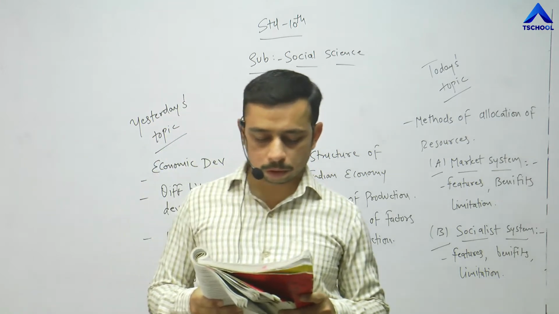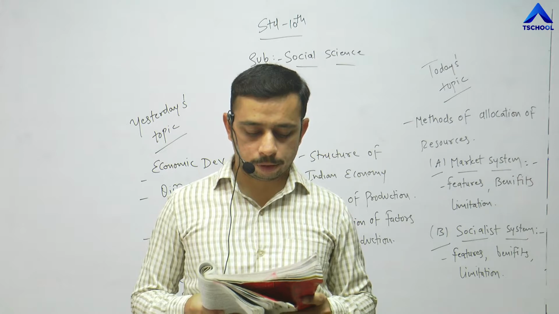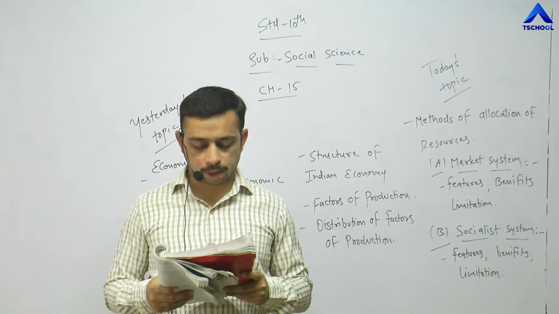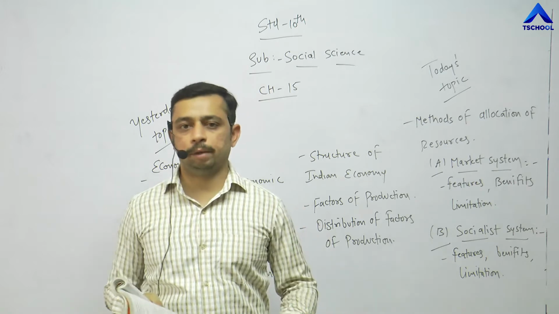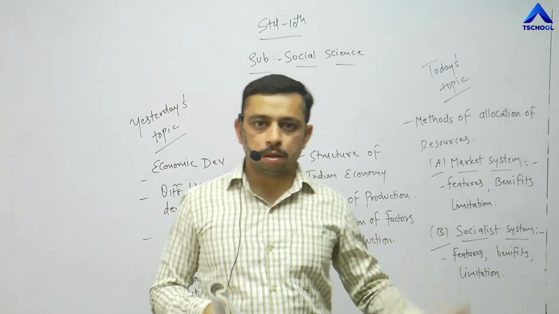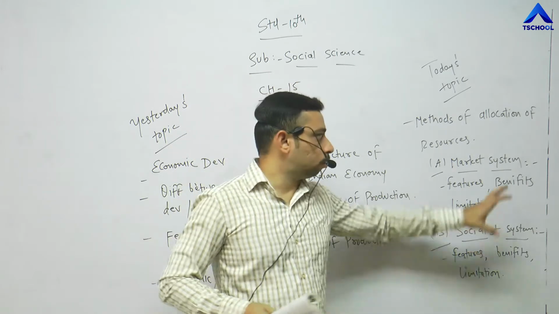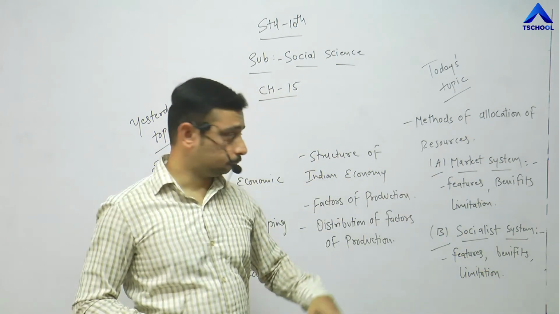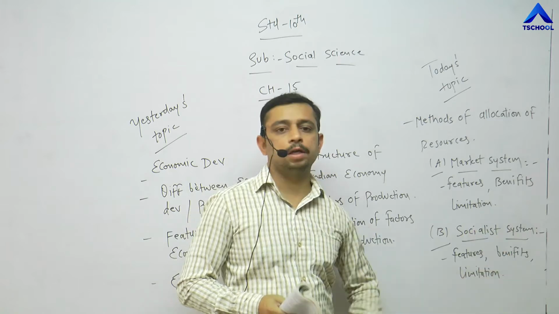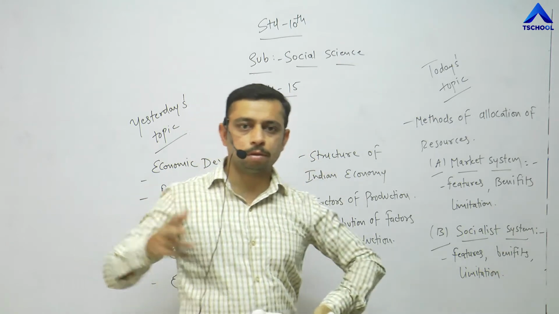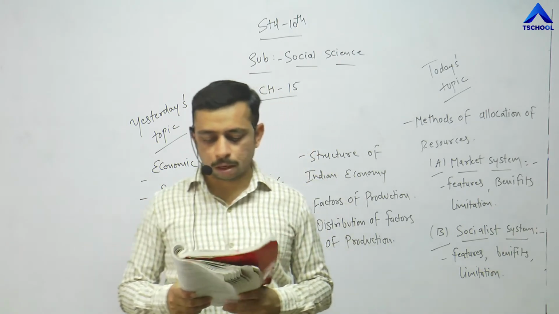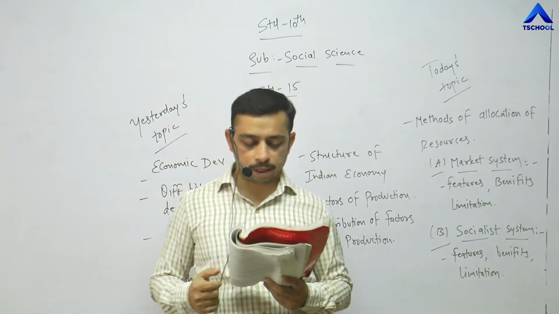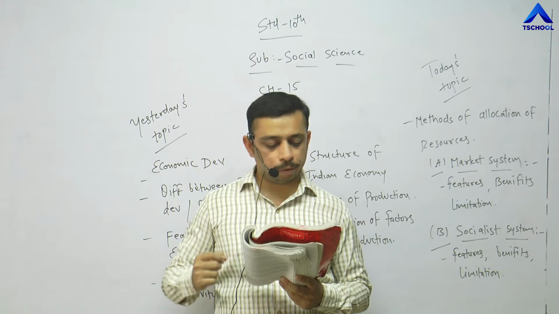By mingling both the systems, many other methods have been developed. Every country accepts one or the other method as per their requirement. It depends upon country to country. Certain allocations of resources are based on the market system in different countries, and in certain countries certain systems are being followed as the socialist system. Now what are these two systems, that we are going to discuss again, right?